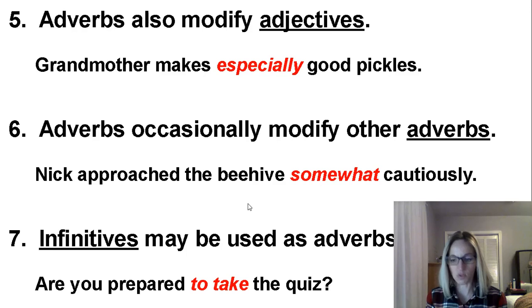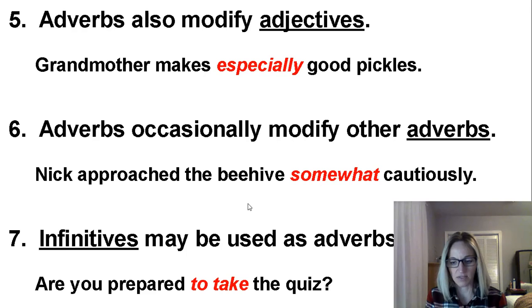Because the silkworms were so highly valued, many people tried to import them. All right, the first thing you should see is highly. Highly should be underlined because it is describing the verb were valued. Okay, so you underline highly. Now there is another adverb in there. Does anybody see it? I hope that you pointed out so. So you will put a box around it because it is an adverb describing the adverb highly. Okay, so those are your 2 adverbs in that one.